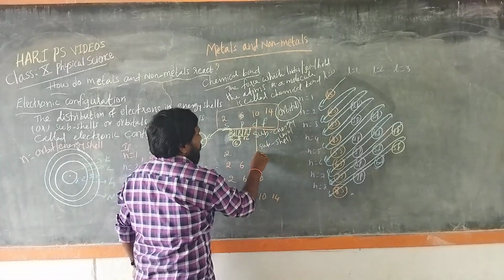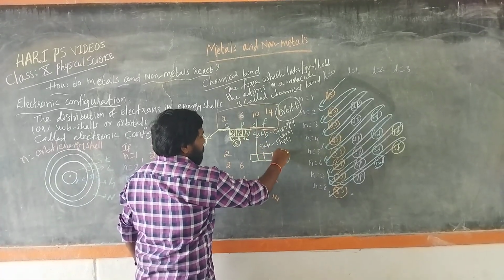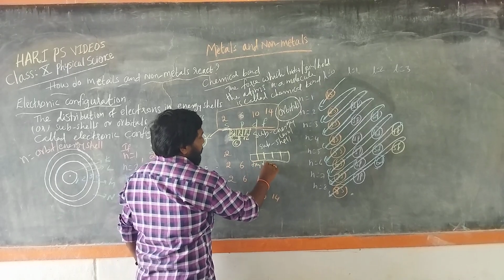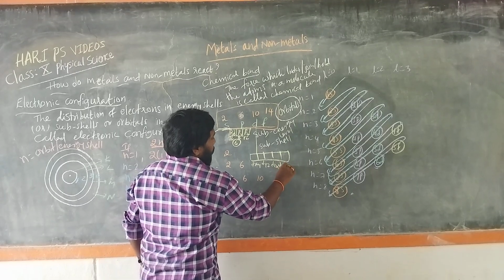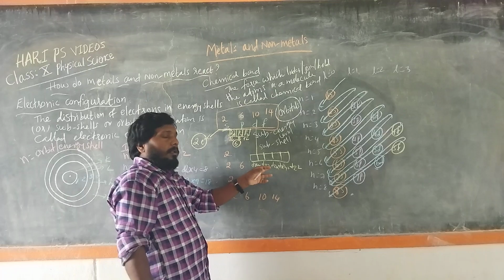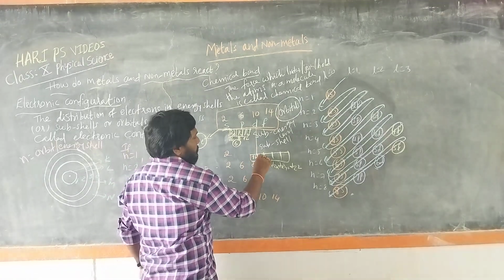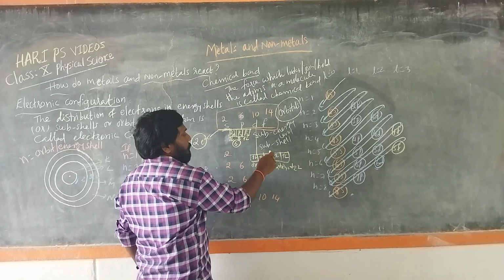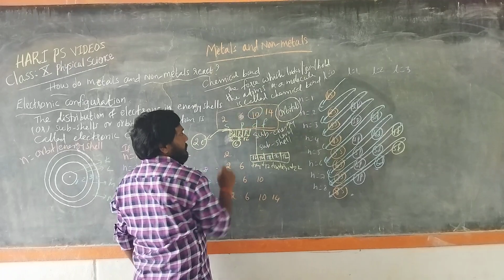Then in case of d, it has five energy levels again. So dxy, dyz, dzx, dx square minus y square and dz square. So these are also 5, and in each, two electrons: 2, 4, 6, 8, 10. So 10 electrons are able to fit.